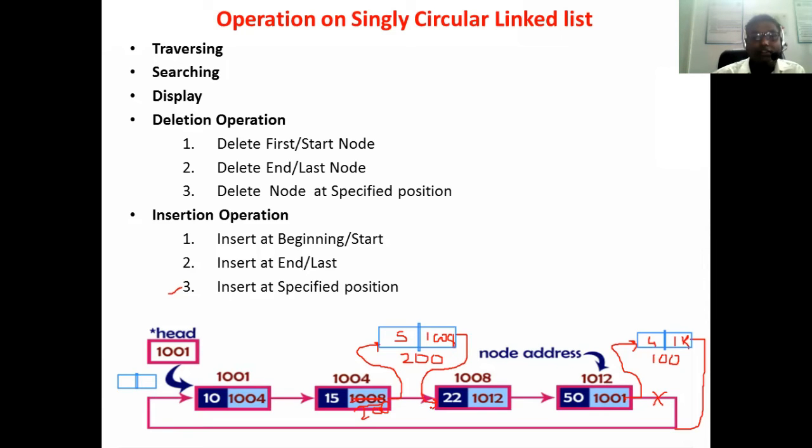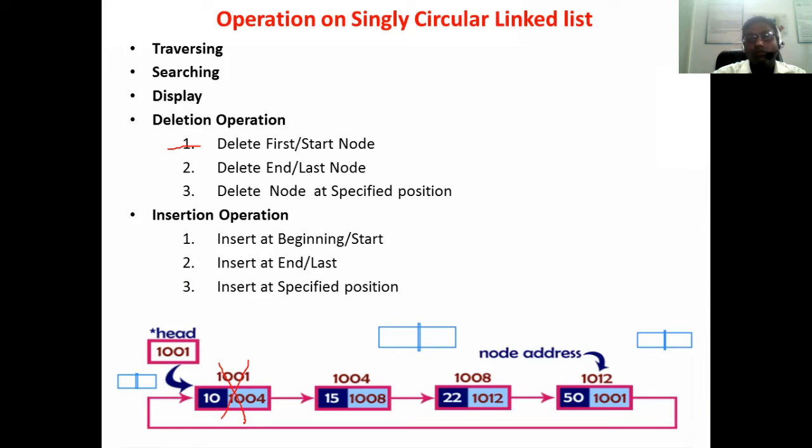Similarly, if you want to delete a node, we have 3 cases of deletion: delete the first node, delete the last node, and delete a specific node. So, delete the first node. Suppose you want to delete the first node. We have started the link with 1001, so we have to delete this node.